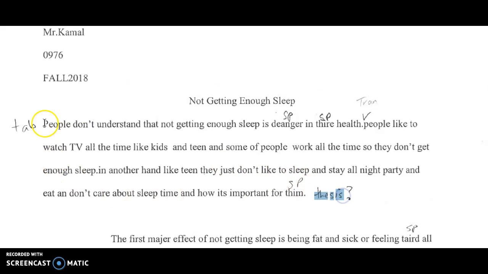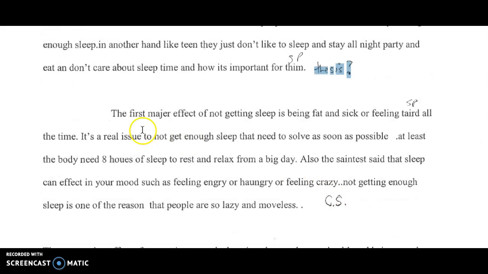You're missing a thesis, so that made this paragraph fail automatically. Things you're missing are like transitions, major spelling errors here for simple words like danger and them, right? These are major spelling errors. So you really need to fix these major things like having a thesis. There's no thesis here, right? So that automatically makes us fail.